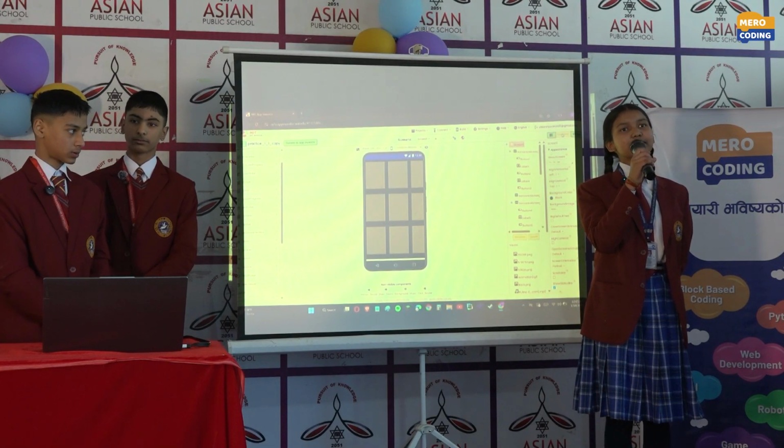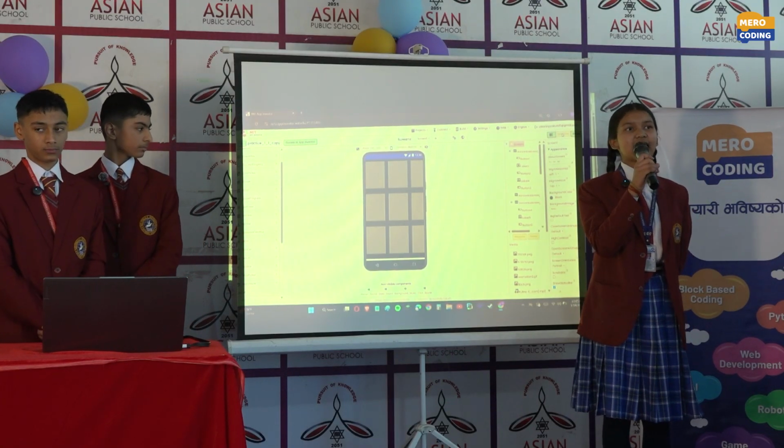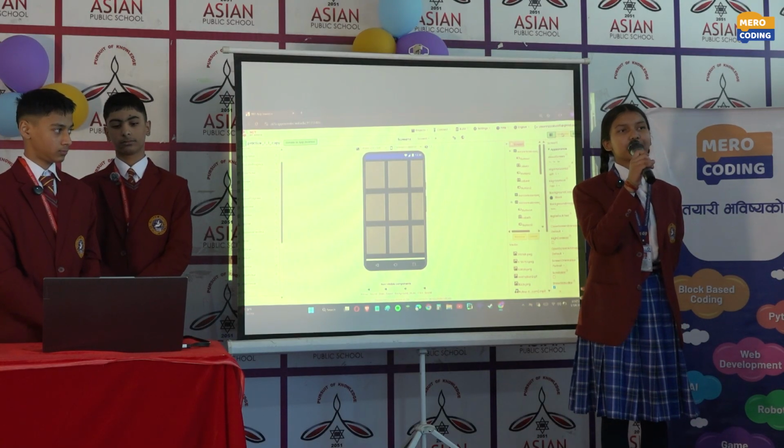Tic-tac-toe is such a game that no matter how much players play, they will never get tired and bored. This is one of the reasons why we also chose this program.